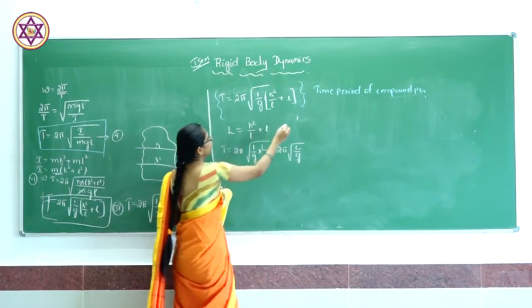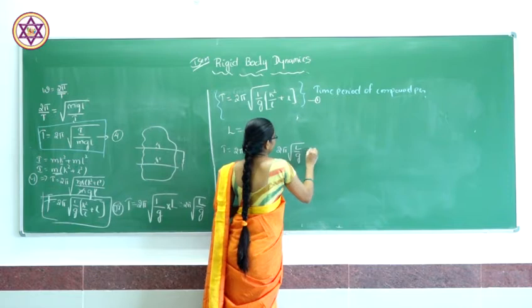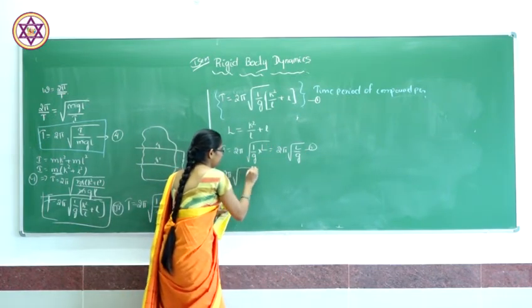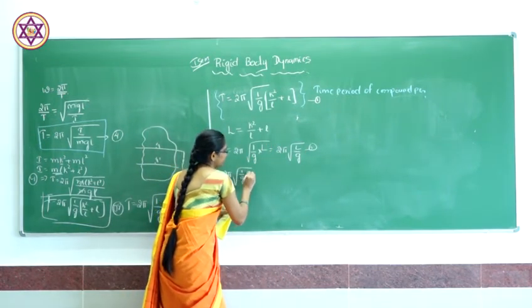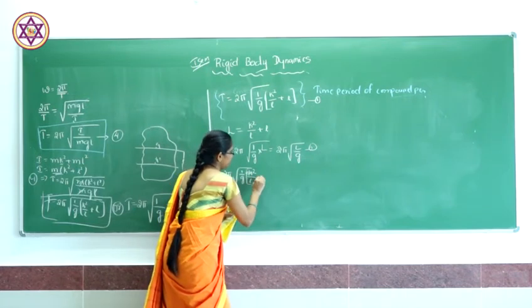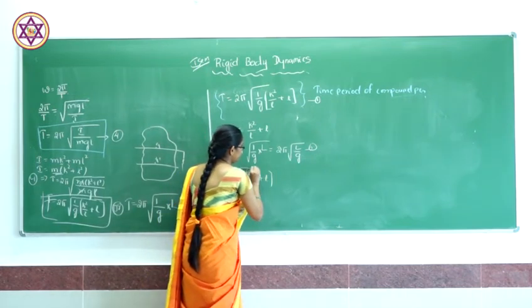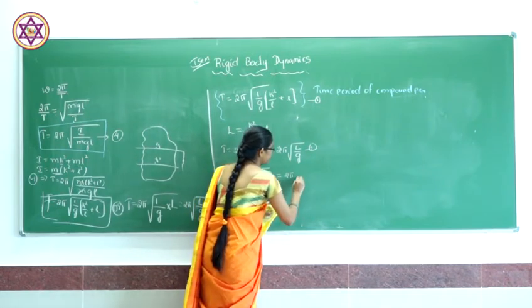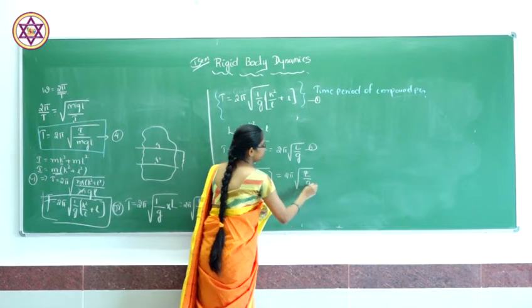By comparing equation 1 and equation 2, we get 2π√((k²/l + l)/g) equal to the time period of oscillation of the simple pendulum, 2π√(L/g).